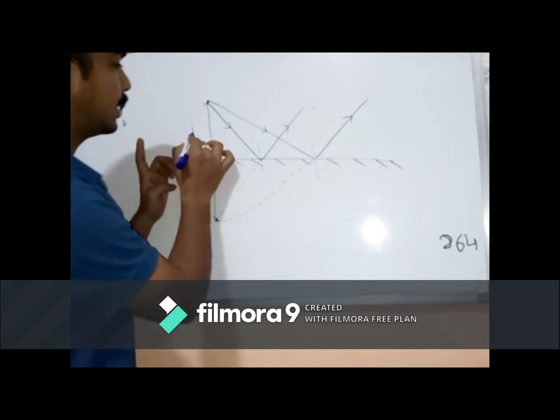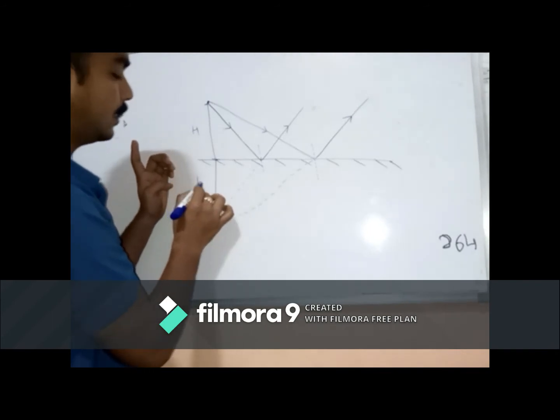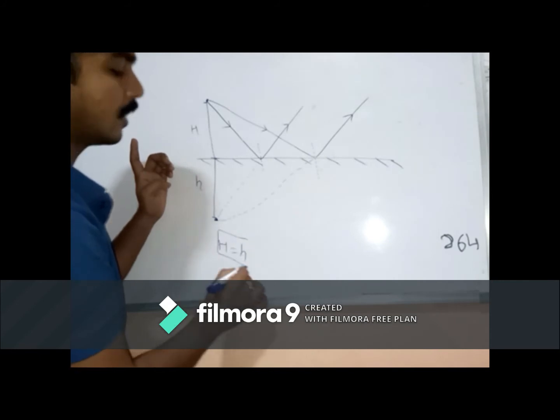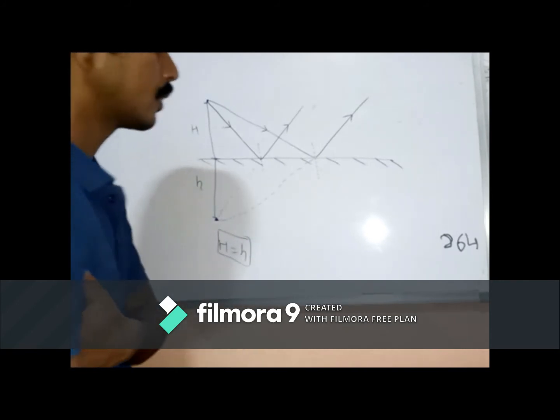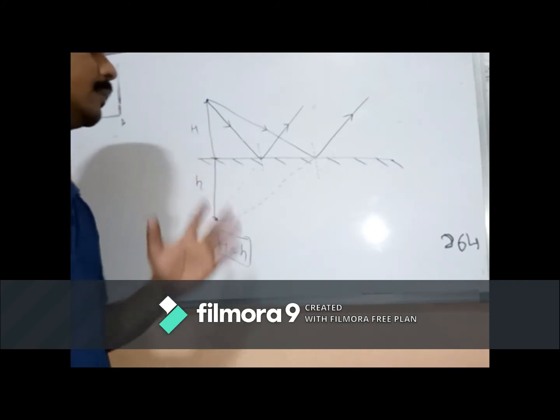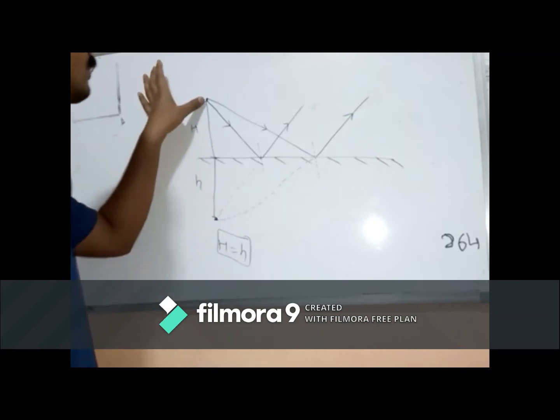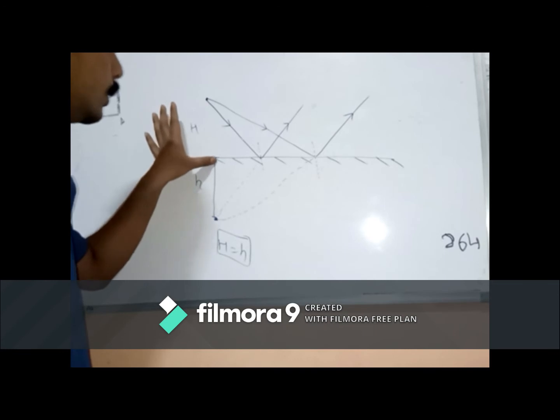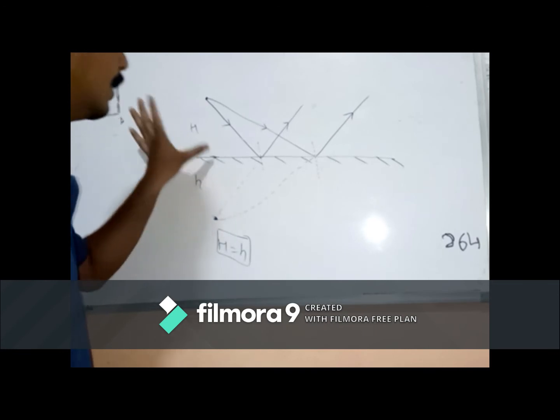For example, this is h, this will be h, and this h will be equal to small h. We will prove it further. So this is the image formation of a point size object through a plane mirror.